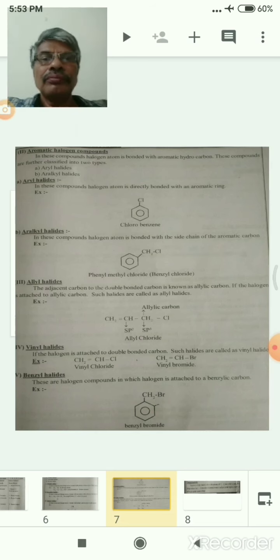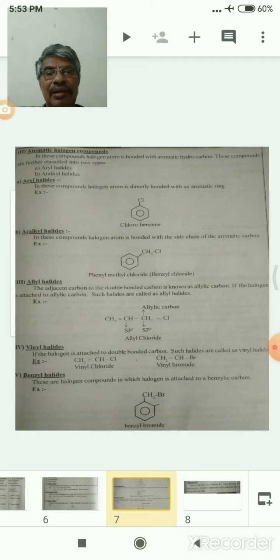This sp3 carbon is known as the allyl carbon, and these compounds are known as allyl halides.